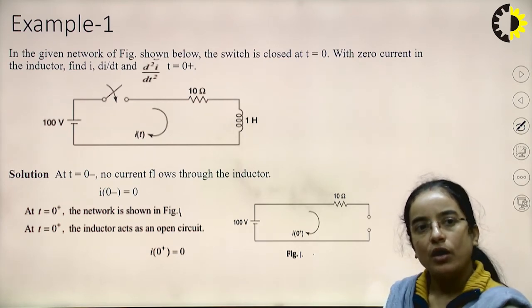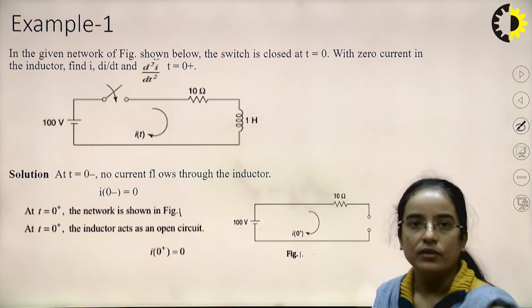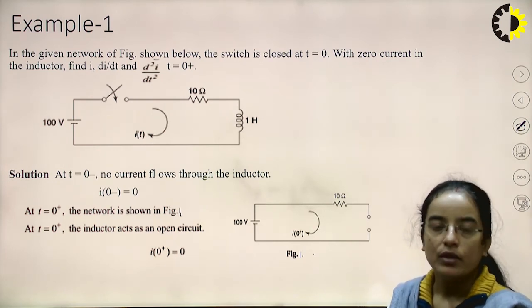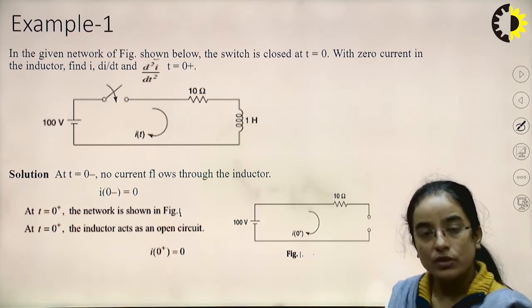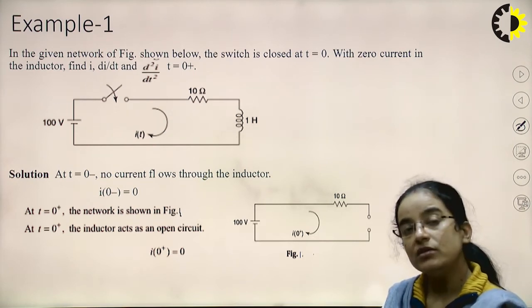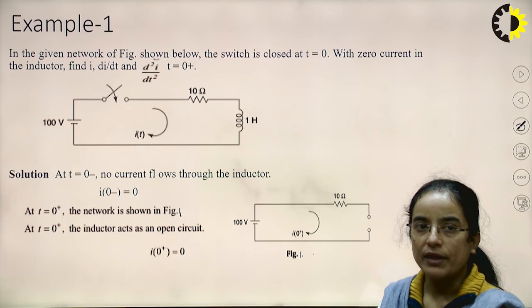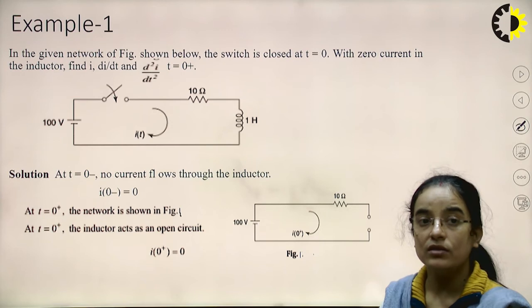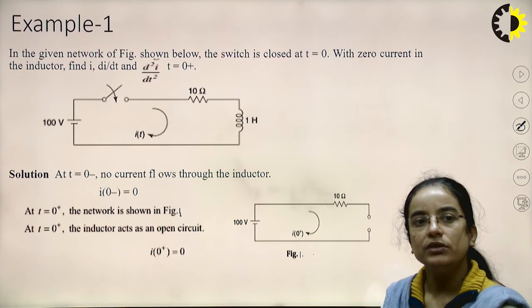It is given that the switch is closed at t equal to 0. Here we can see a resistor and an inductor are there in the network. When we close the switch, current i(t) will be flowing, but first we need to find the initial condition. It is given in the question that there is 0 current in the inductor, that means before switching there is no current in the inductor. So at t equal to 0 minus, no current is flowing through the inductor, that means i0 minus is 0.